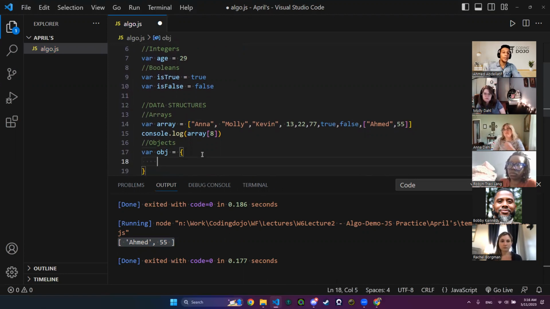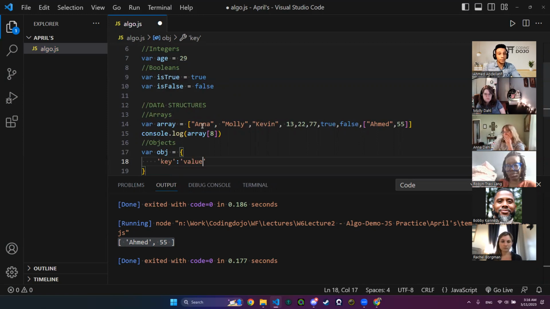Then the concept of the objects is always this: key and value. In the arrays, it is index and value.